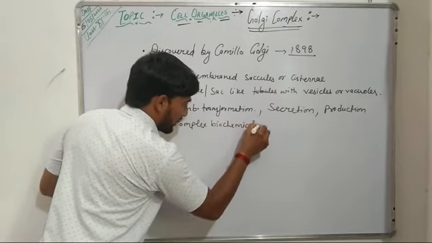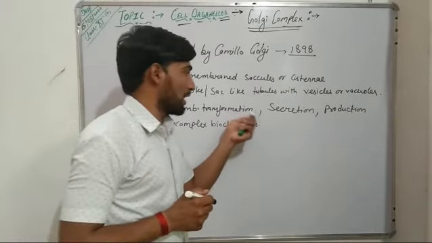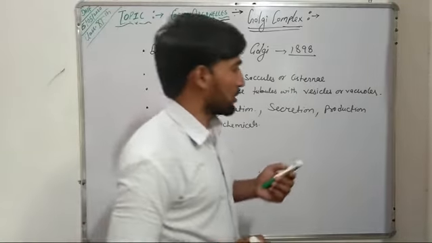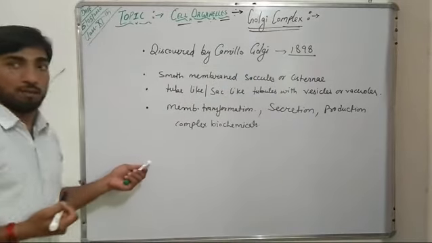So these are the main functions of the Golgi complex, that is, it is responsible for membrane transformation, for secretion, and for the production of some complex biochemicals.